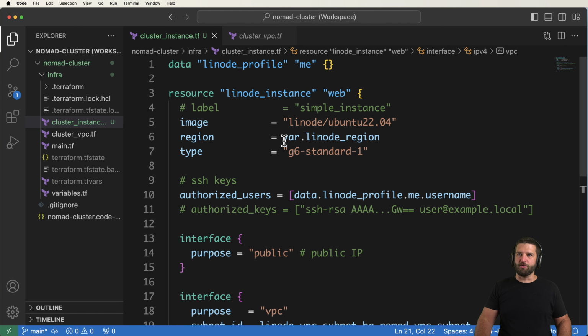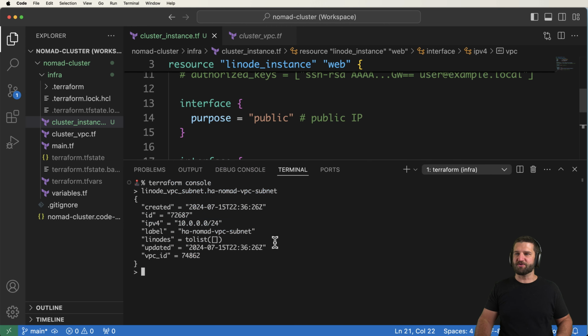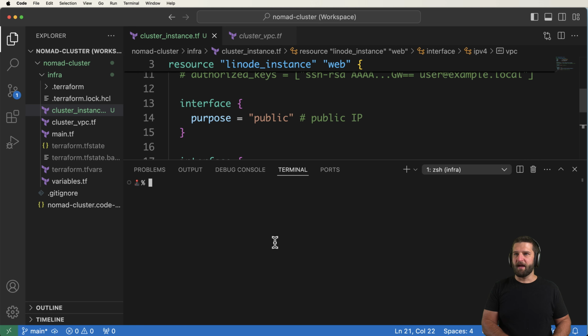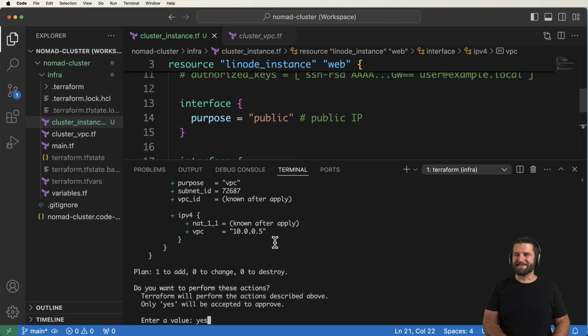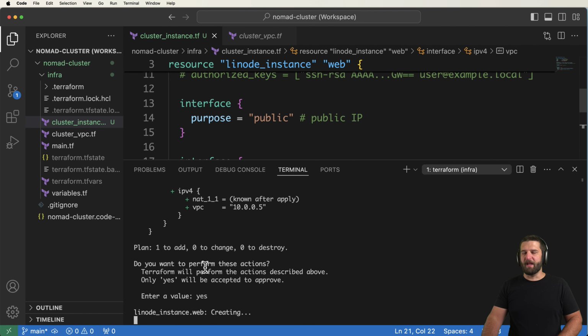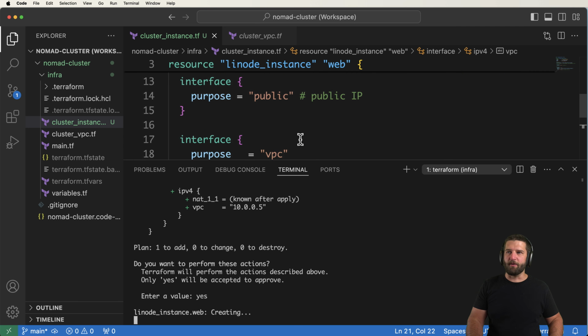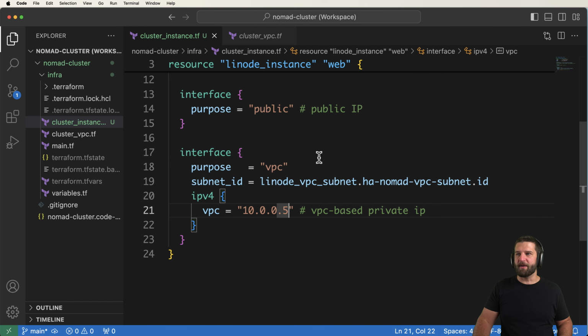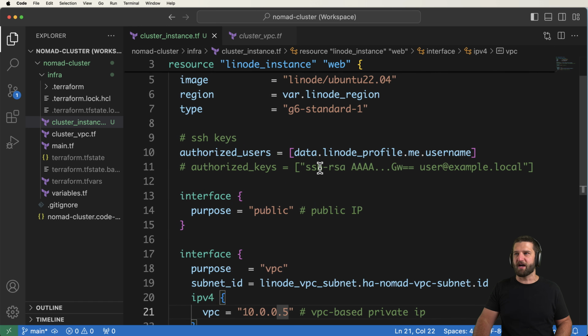So all there is left to do is really to just apply these changes. So let's go ahead and exit out of the console. And there we go. And then I'm going to go ahead and do Terraform apply. And we'll go ahead and say yes. Notice that the VPC is in there. Say yes. Now, what's going to happen here is Terraform is going to communicate through the Linode API. The Linode API will tell you, hey, you made a mistake if you did something wrong with your VPC, or at least it should. So it'll tell you, hey, you have the wrong IP address for this subnet or something along those lines in terms of an error.